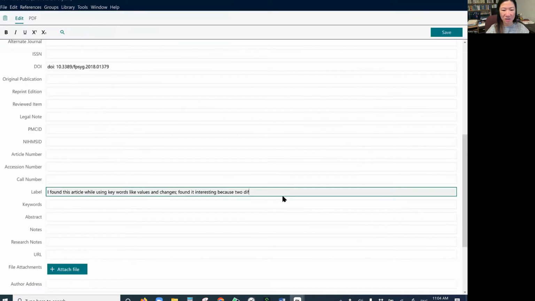Two different values or dimensions: the first one is openness to change or not, and also self-transcendence or not, because these two different values seem to affect actual behaviors of alcohol consumption.